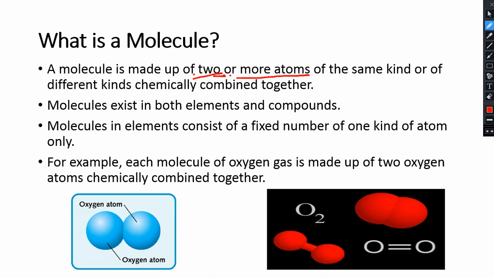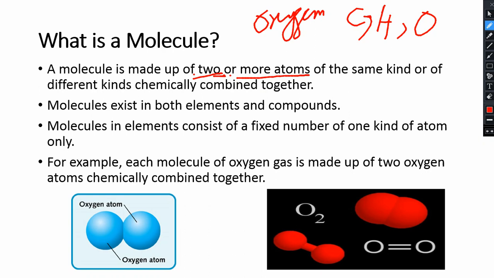These atoms could be of the same kind, meaning they could both be oxygen atoms, or they could be different. For example, one atom could be carbon, bonded with hydrogen and with oxygen.